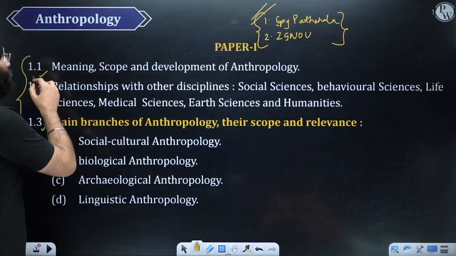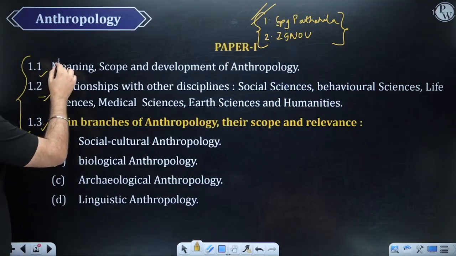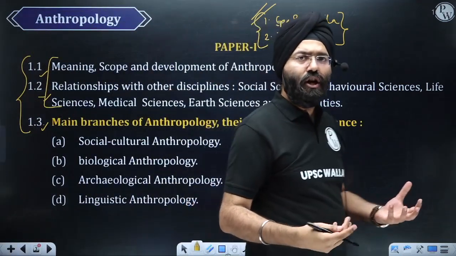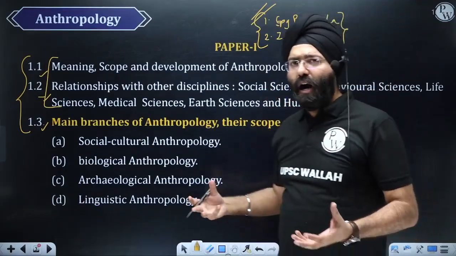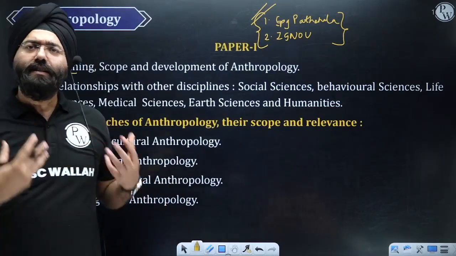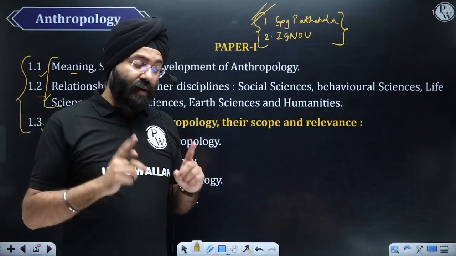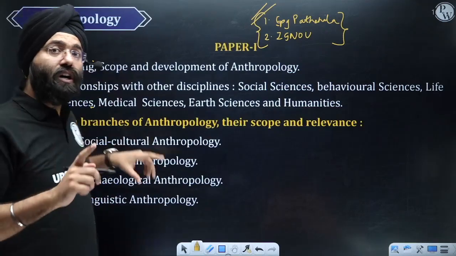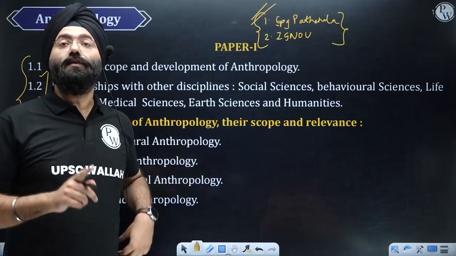When we begin with 1.1, 1.2, basically these are the basic introduction of what is anthropology, what is the scope, how anthropology evolved, what is the meaning of it. All these dimensions we're going to cover. But remember, these two topics I'm going to cover at the last, when I complete paper 1.